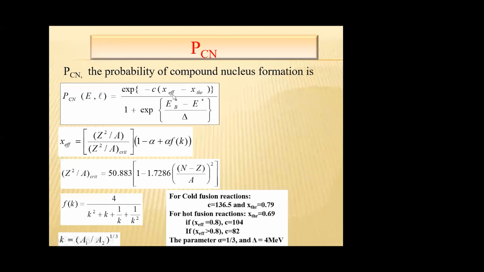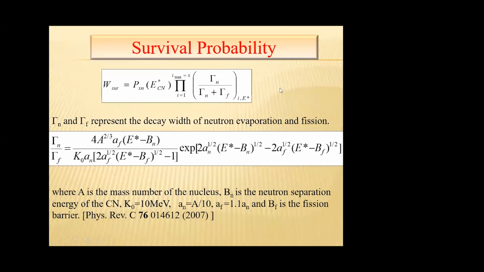Here H_CF is the effective fissility which can be calculated using this equation, and the constants for hot fusion and cold fusion are given here. Now, how to compute survival probability? Survival probability can be computed using this equation. Here lambda n and lambda f represent the decay widths of neutron evaporation and fission. The constants are given here. For computing survival probability, computer codes are now available.